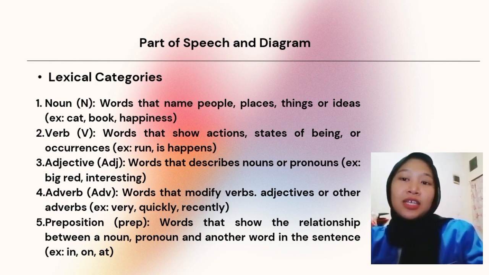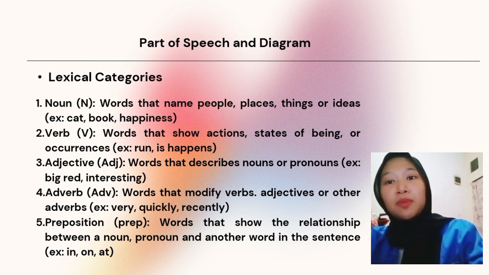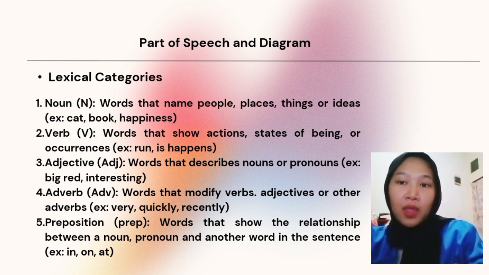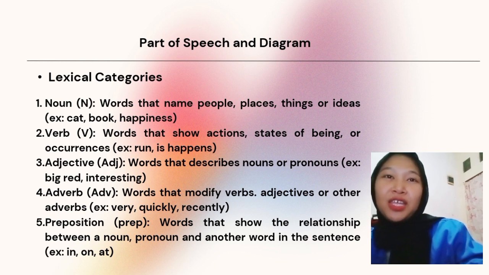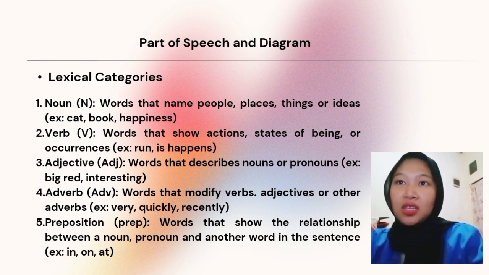Okay, we move to lexical categories. In lexical categories, we have noun. N stands for noun. A noun is a word that names people, places, things, or ideas. For example, cat, book, or happiness. Two is a verb. V stands for verb. A verb is a word that shows action, states of being, or occurrence. For example, run, is, or happens.